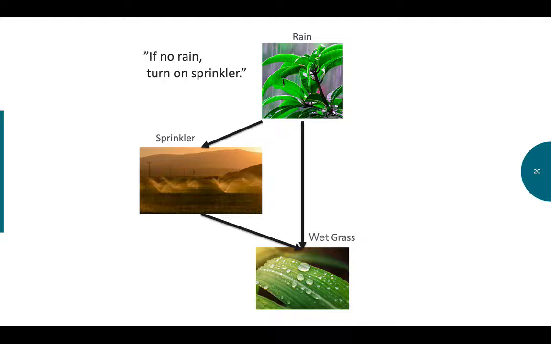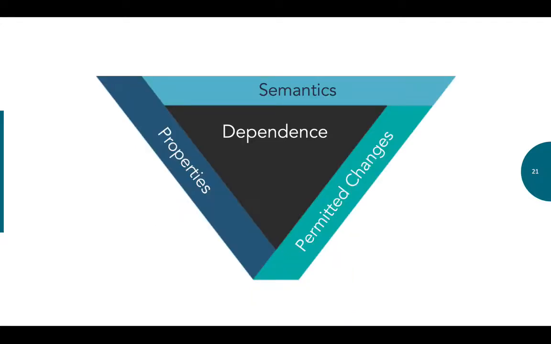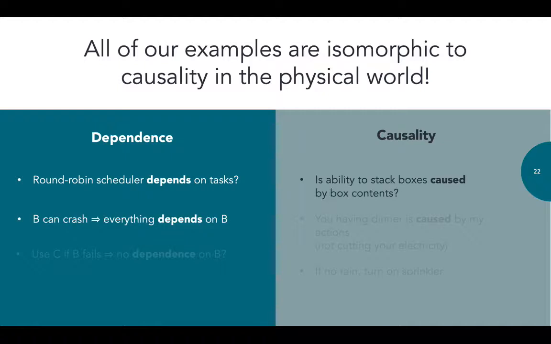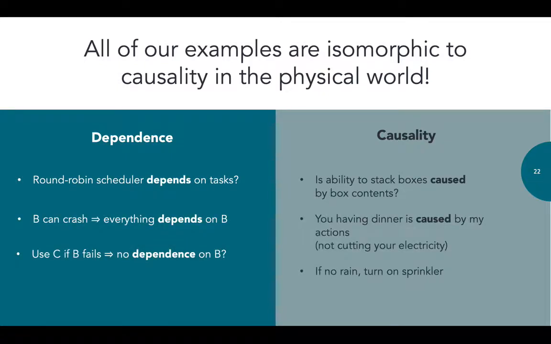It rains and the grass is wet. Does the grass being wet depend on the rain? If it didn't rain, the sprinkler would have come on. Examples like this have been studied for a long time by causal inference researchers. And in fact, we find that all of the examples that we've given, all the puzzles in the paper, are isomorphic to some scenario involving physical causality. And so we argue that dependence and causation are the same thing.